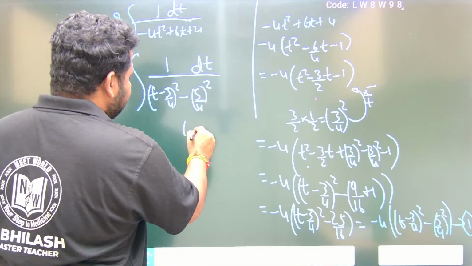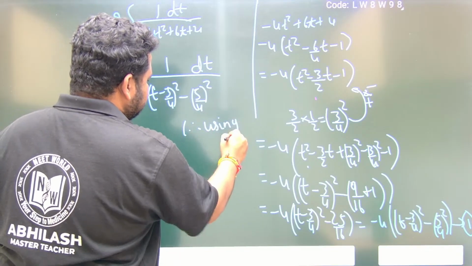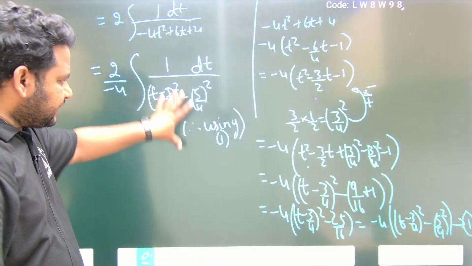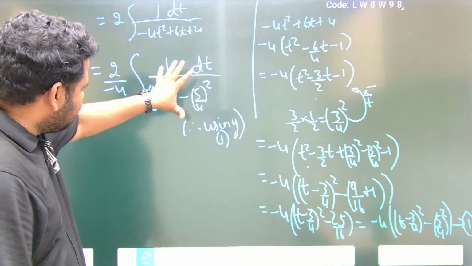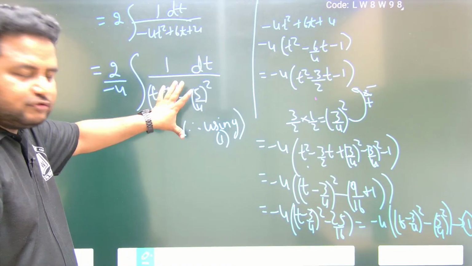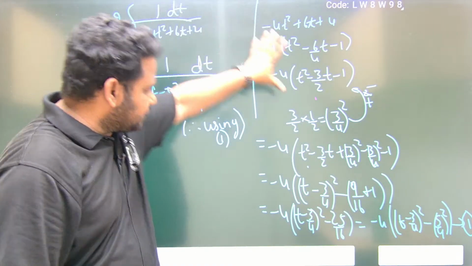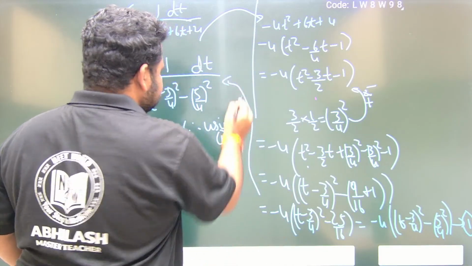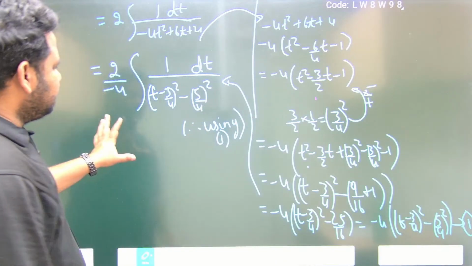Therefore, using 1, I'll write it here. Next you have to write this, then below that you have to write this. First you do this, after this comes this one, then after this comes this one. This is how you have to do it. Okay. Next, using this one.